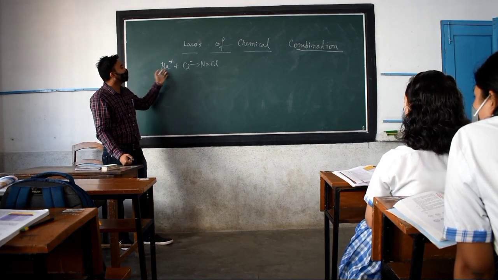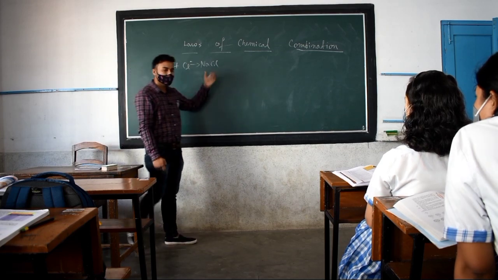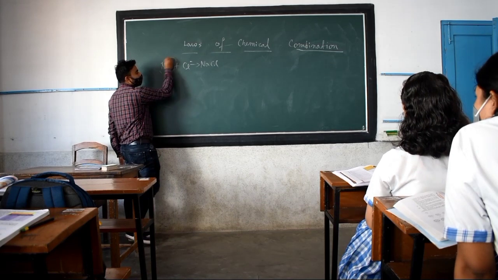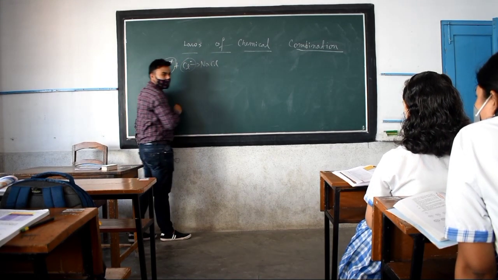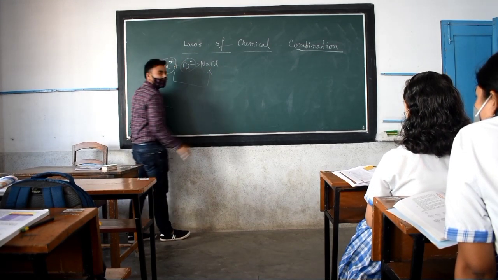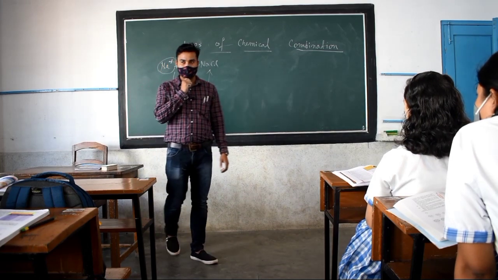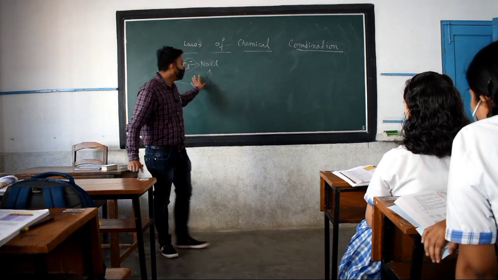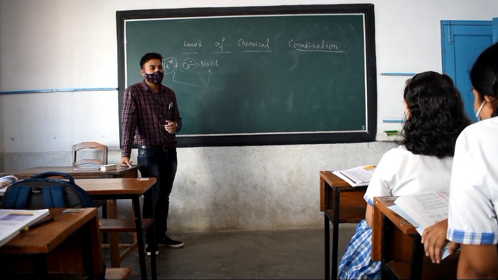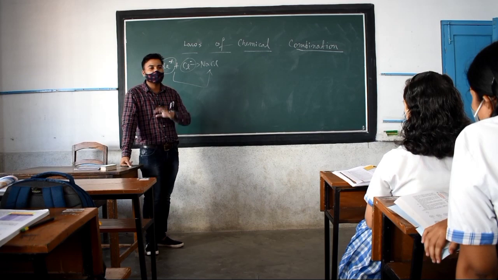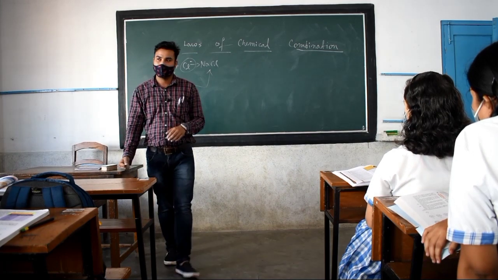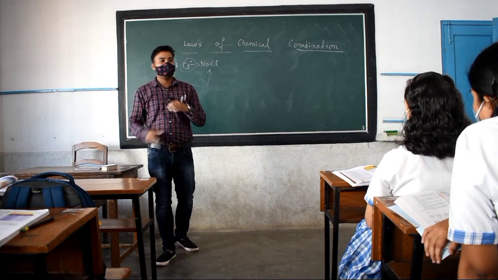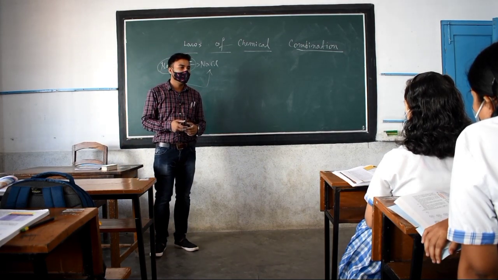Whenever this positive and negative part join, they form sodium chloride. Now one ion had combined with another ion to form a particular compound, so there must be some law according to which they combined. Without any law, no ion is combining. They are always following a particular law.